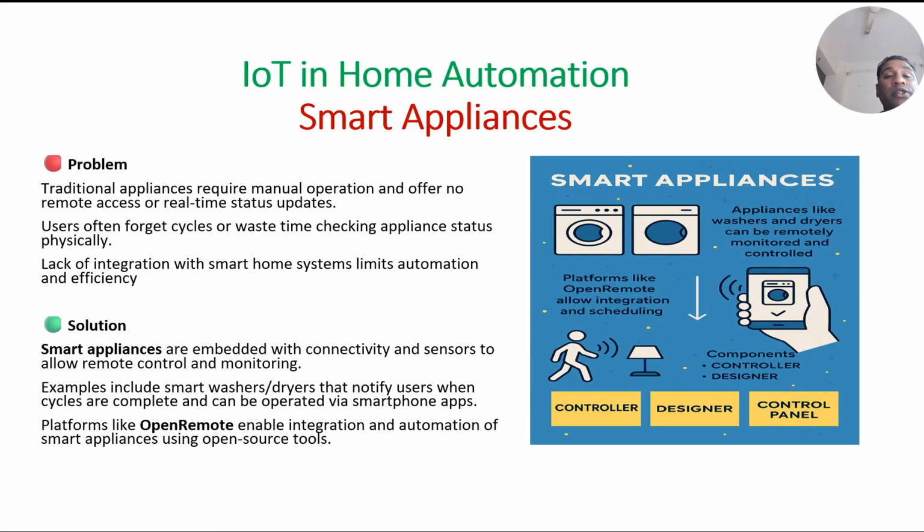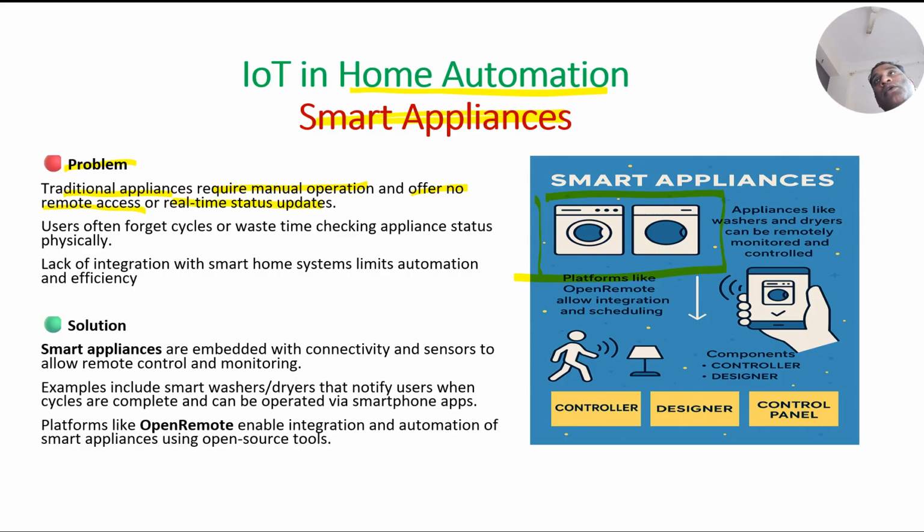Now let us see our second application of home automation. It is smart appliances. Here we have taken the example of a washing machine. In our home we have a television, a refrigerator, air conditioners. These are called appliances. Let us see what the problem is here. Traditional appliances require manual operation, that is a human being has to switch them on and off, and they offer no remote access or real time status update.